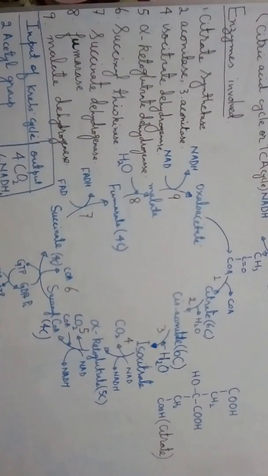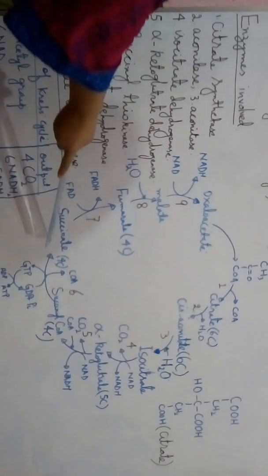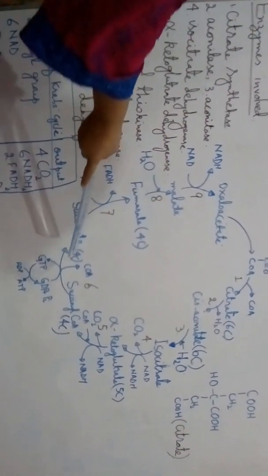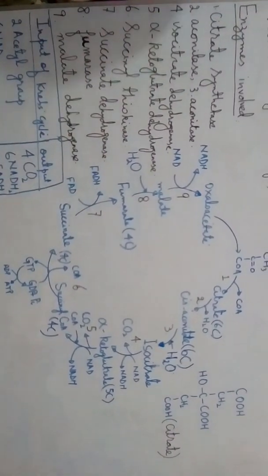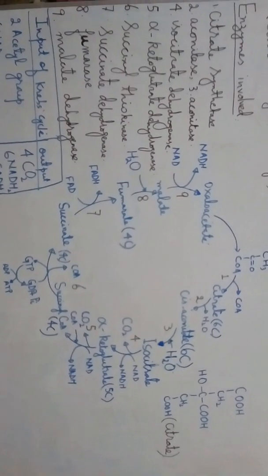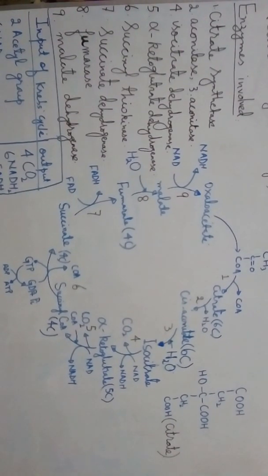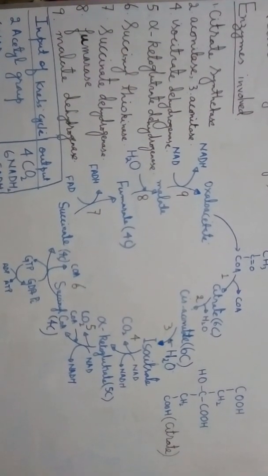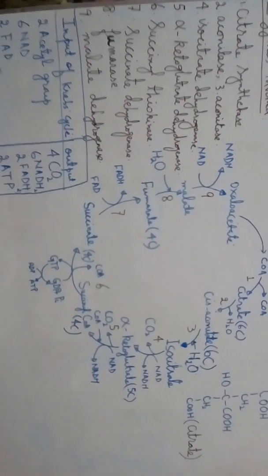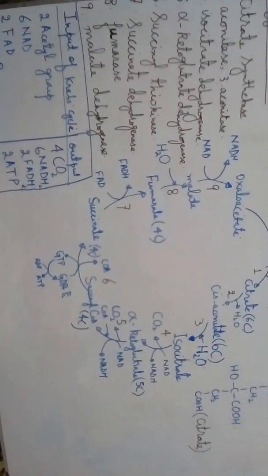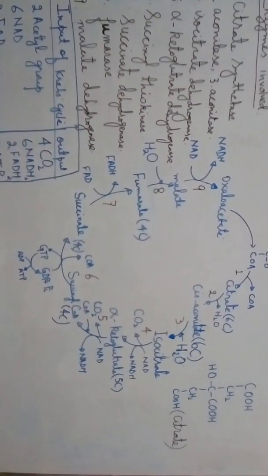Then in the next step, succinyl coenzyme A gets changed into succinate, and during the process the coenzyme A molecule gets removed, and during the reaction enough energy is released, which is used to combine GDP with an inorganic phosphate.